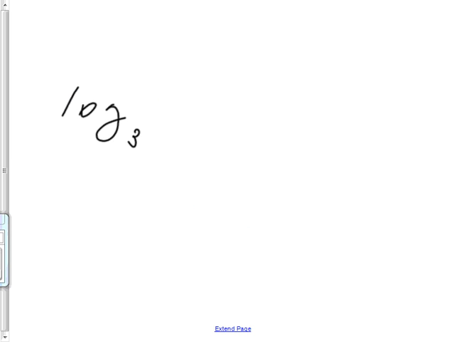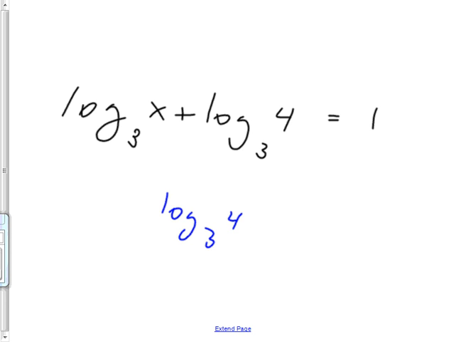Log base 3 of x plus log base 3 of 4, that way they can't simplify nicely, is equal to 1. Since there's no log over on the right side, you can't do the cancelable logs fake out thing. But you could do a rewrite. Once you get it down to 1 log on each side, but condense it, you could rewrite. Log base 3 of 4x is equal to 1.